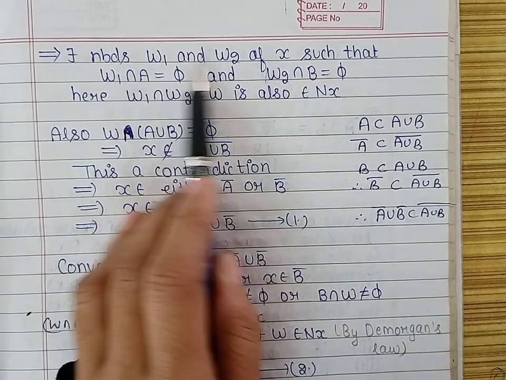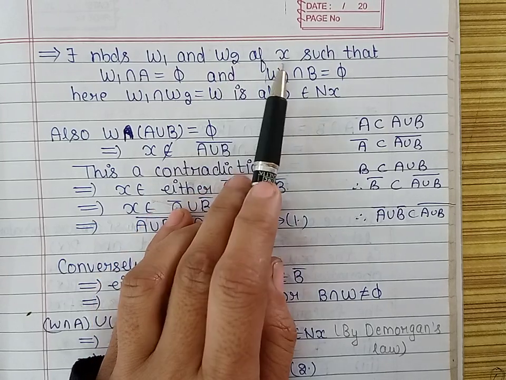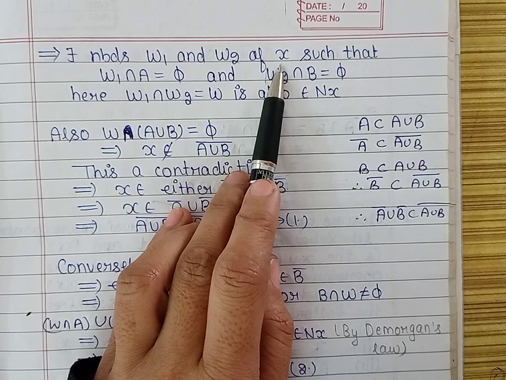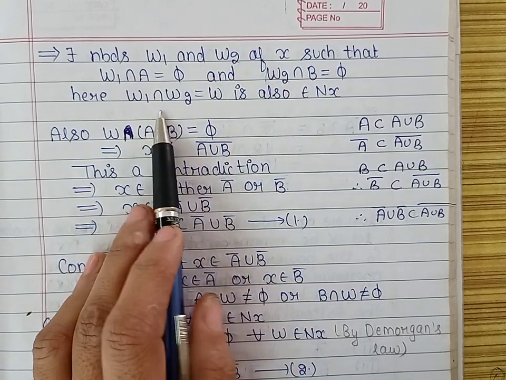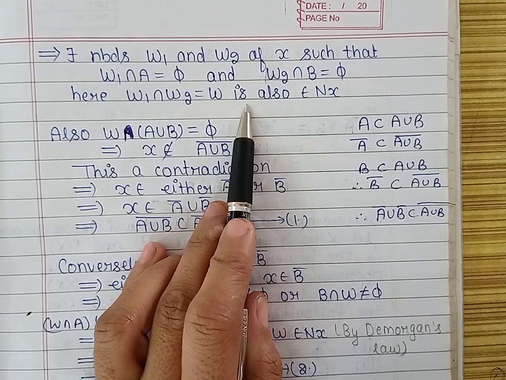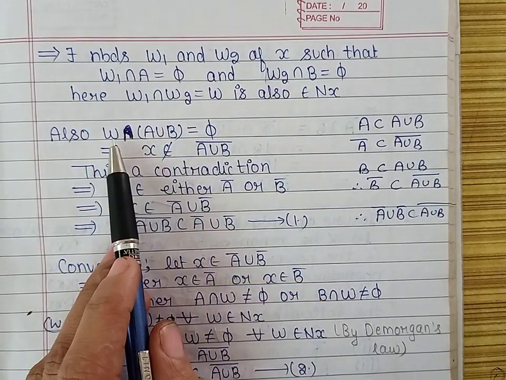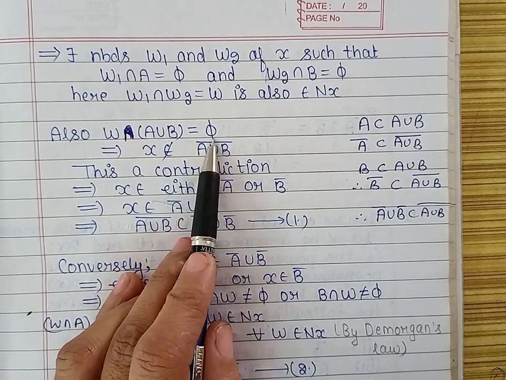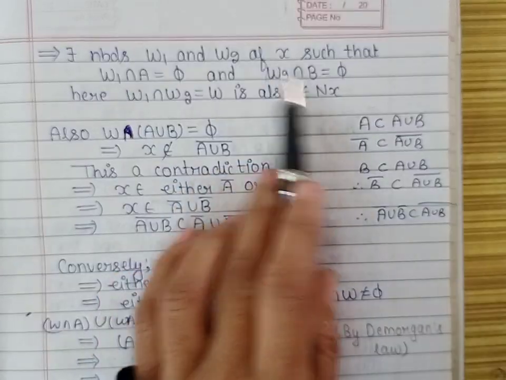Now because W1 and W2 are neighborhoods of x and the intersection of neighborhoods is again a neighborhood, therefore W1 intersection W2 is also a neighborhood of x. Now we can see from here that the intersection of W with A union B will be phi because these two are phi.